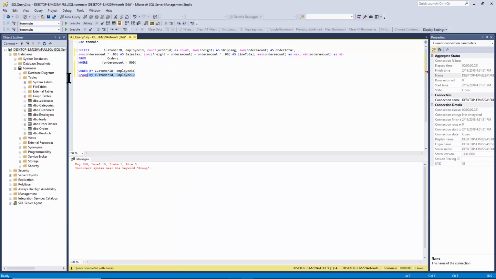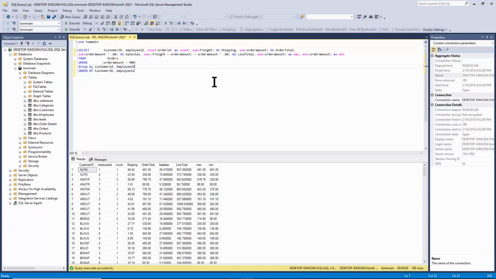So the order by, in most cases, is going to be the last statement. And in fact, the where has to precede the group by. So the order of those statements does matter. And now you can see it runs again. All right, so hopefully you got some information about how to make subtotals within your SQL query using the group by.